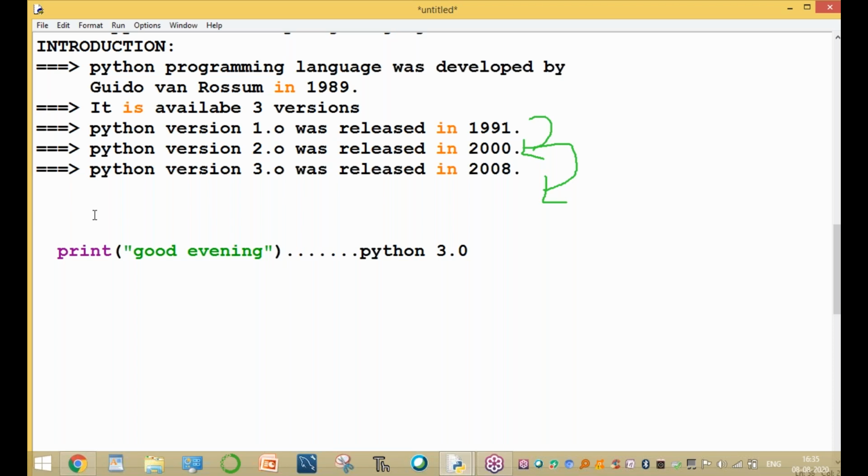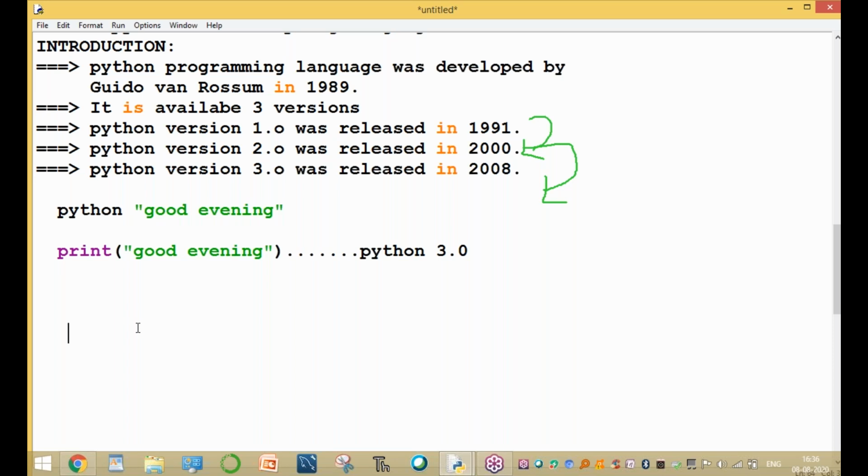In the 2.0 version of Python, print good evening is written without any parentheses. This is the new version, and this is the old version, 2.0, where the text is written without parentheses. So this is for the old version.